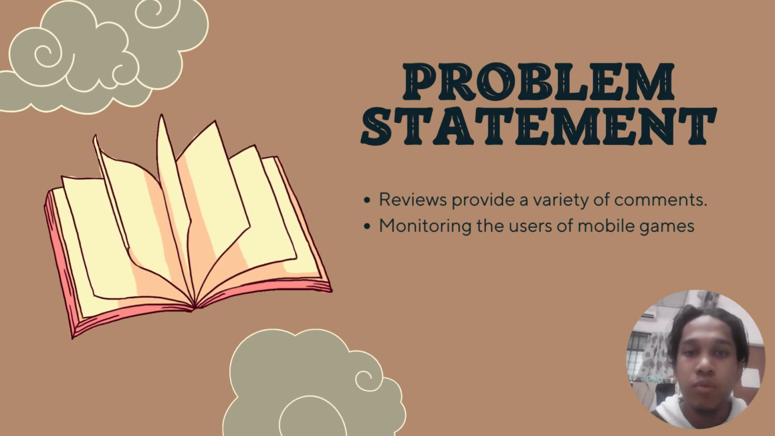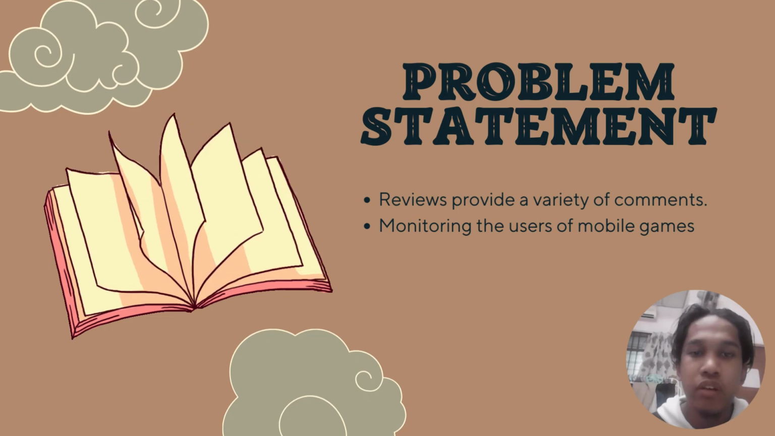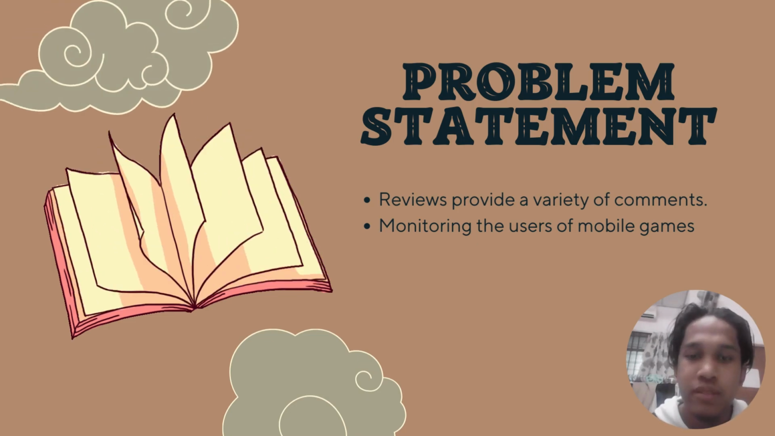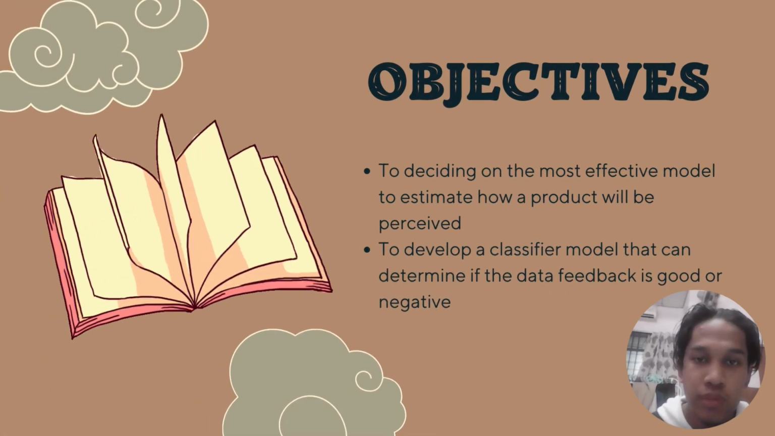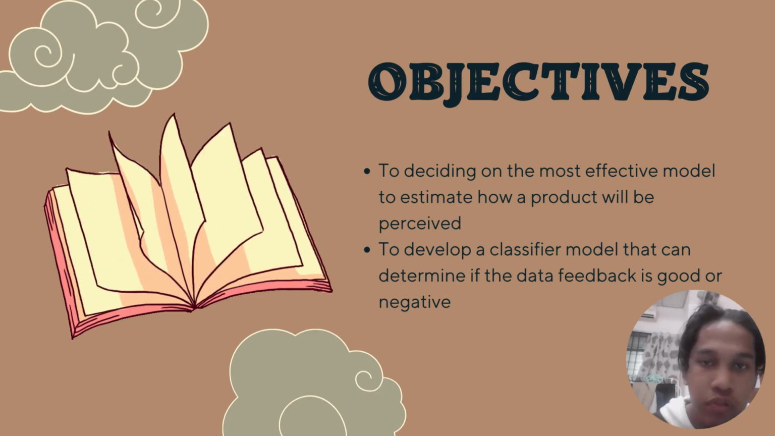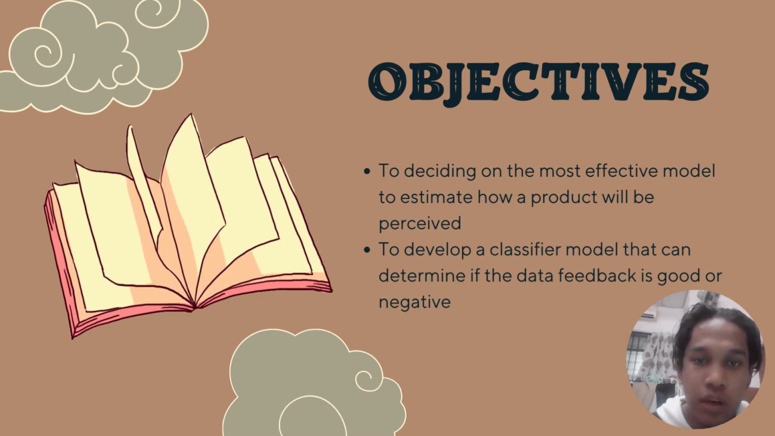So for the problem statement, we have two problem statements, which is reviews provide a variety of comments and monitoring the uses of mobile games. So here are the objectives to solve the problem statement. For the first objective, we decide on the most effective model to estimate how a product will be perceived. And second, we develop a classifier model that can determine if the data feedback is good or negative.